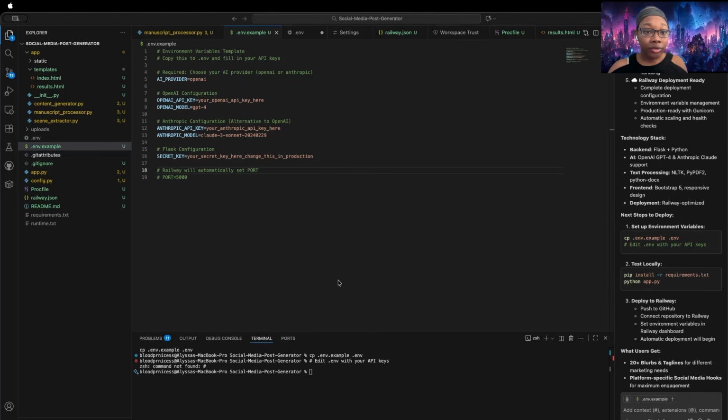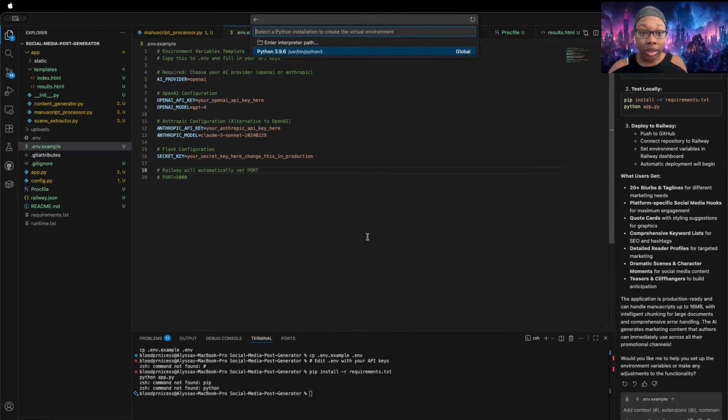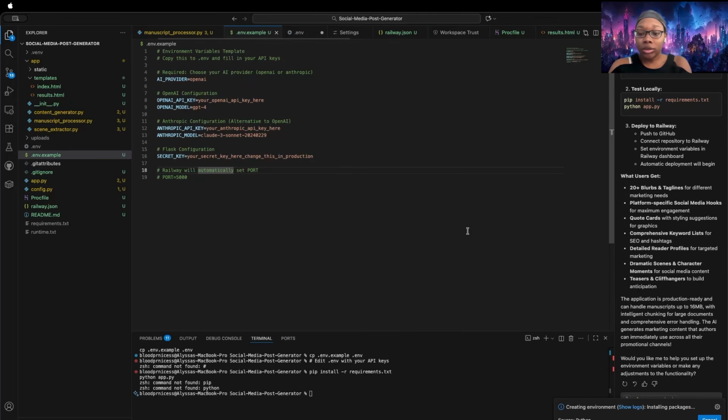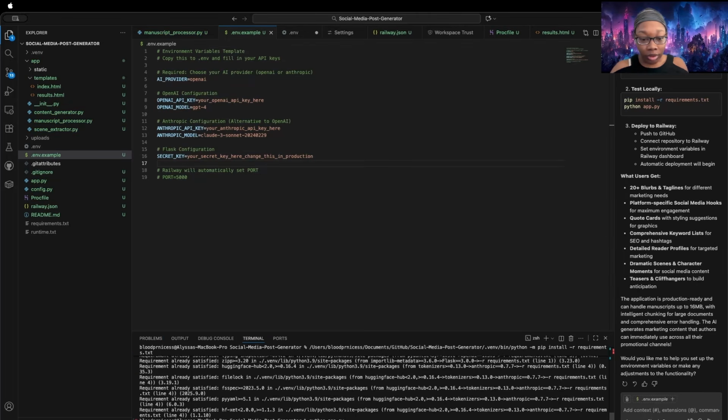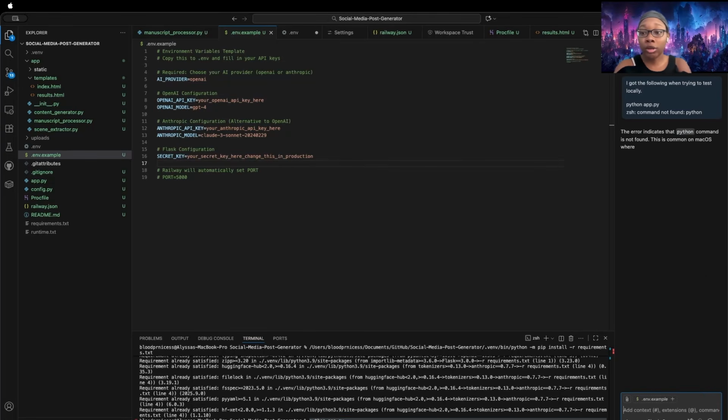Once we've got that file filled out, I will not be sharing my details. We will be using the command that says test locally. Go ahead, once again, just have this send everything over. Sometimes you'll get errors from there. We will go ahead and do what it says, so we need to have it build the dependencies. And let's go ahead and tell it the error we got that's appearing when trying to test locally. Hopefully it'll detect that I'm currently on a Mac and that Python doesn't work, so it's going to switch.